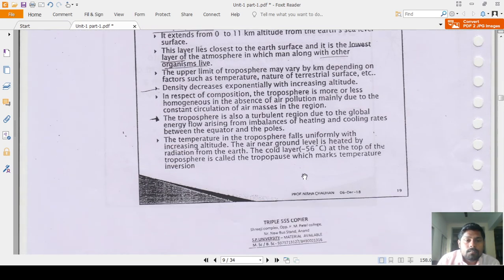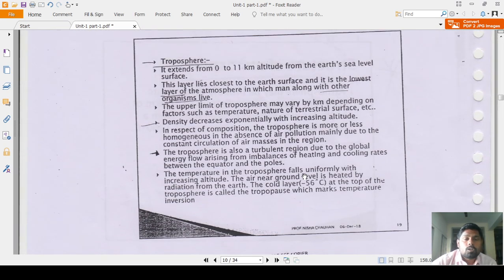The data are discussed here. What is the troposphere? It extends from 0 to 11 kilometers altitude from the earth's sea level surface. This layer lies closest to the earth's surface, and it is the layer of the atmosphere in which humans along with other organisms live. That means we human beings live in the troposphere.